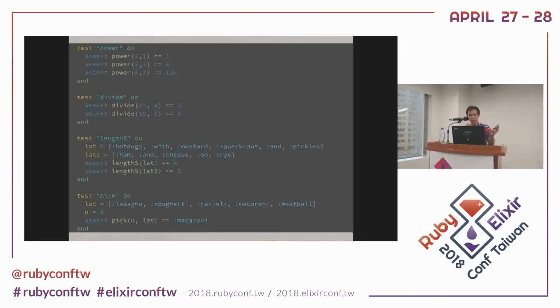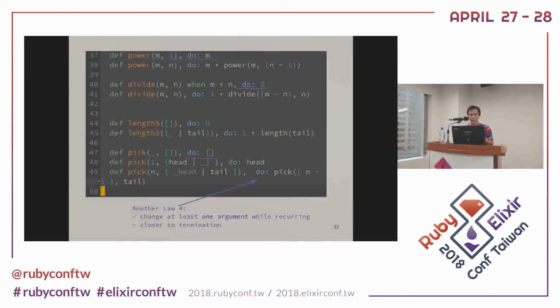So like if I want to pick, pick from the list, I want to pick the number 4. How do we do it? We can write it in a recursive way. If it's an empty list, we return nothing, just the empty list. And if the pick number is 1, I will pick the head, right? Number 1, I want that. If we have to pick n, then we ignore the head because that's not what we want, and we pick the tail. And then the number minus 1, to do the natural recursion again, right? We want to get close to the termination, okay?